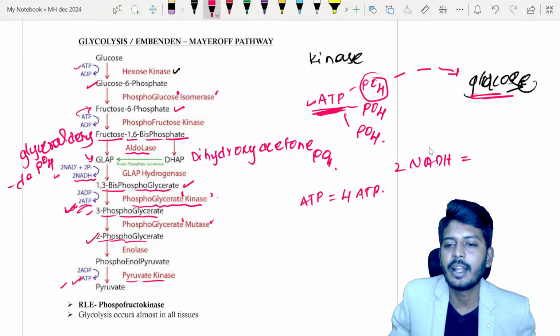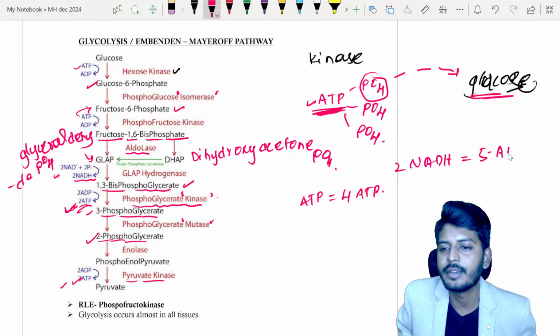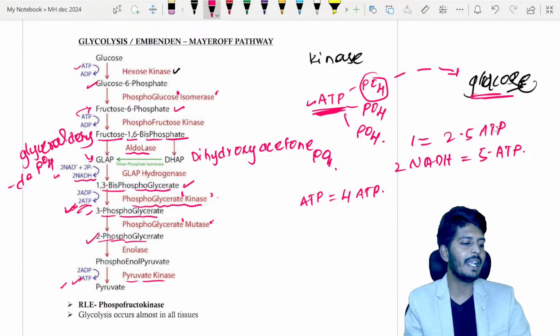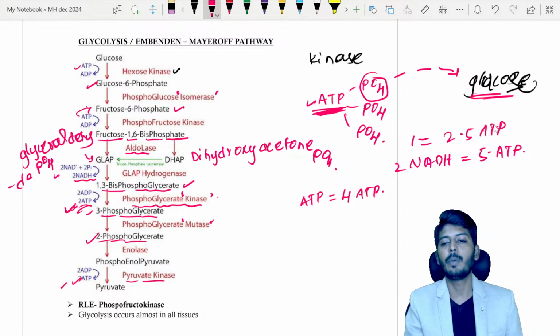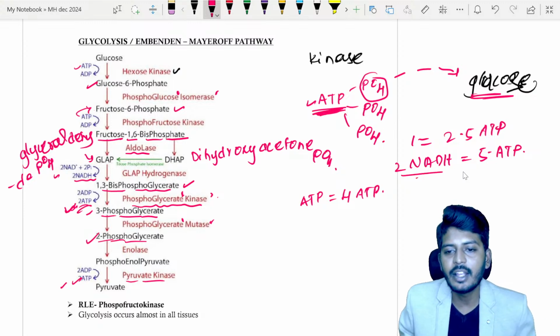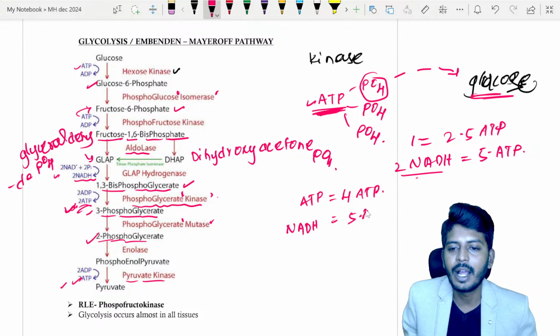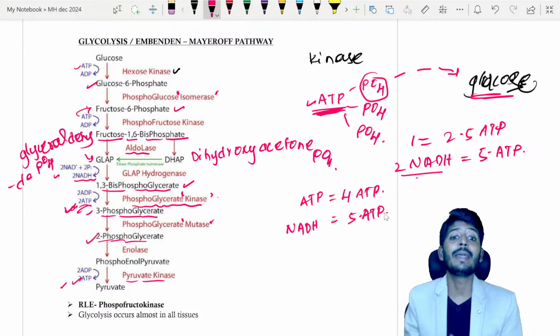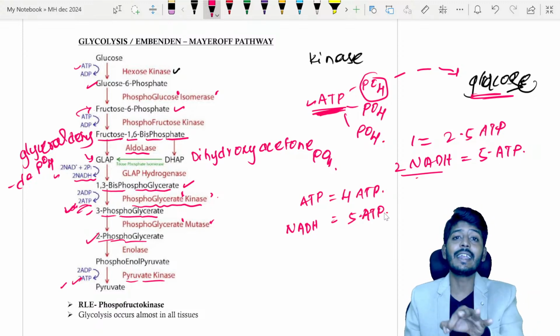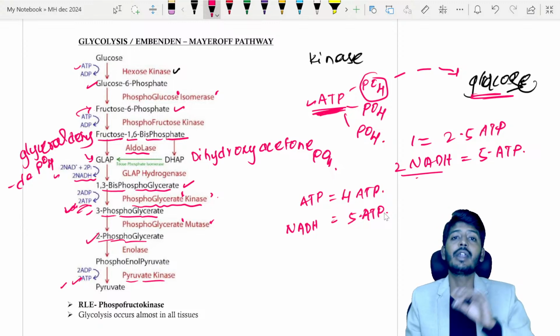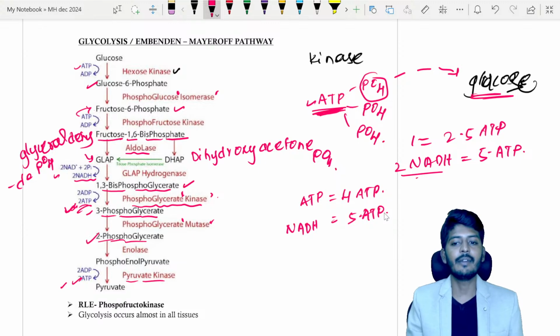So 2 NADH, that means it is equal to 5 ATP, sir. Why 5 ATP? 1 NADH is equal to 2.5 ATP. 1 NADH is equal to how many ATP in glycolysis? 2.5 ATP. So 2 NADH will give me 5 ATP. Sir, how do we get the ATP from NADH? We get the ATP because this NADH enters into the electron transport chain. Electron transport chain will give you the ATP.